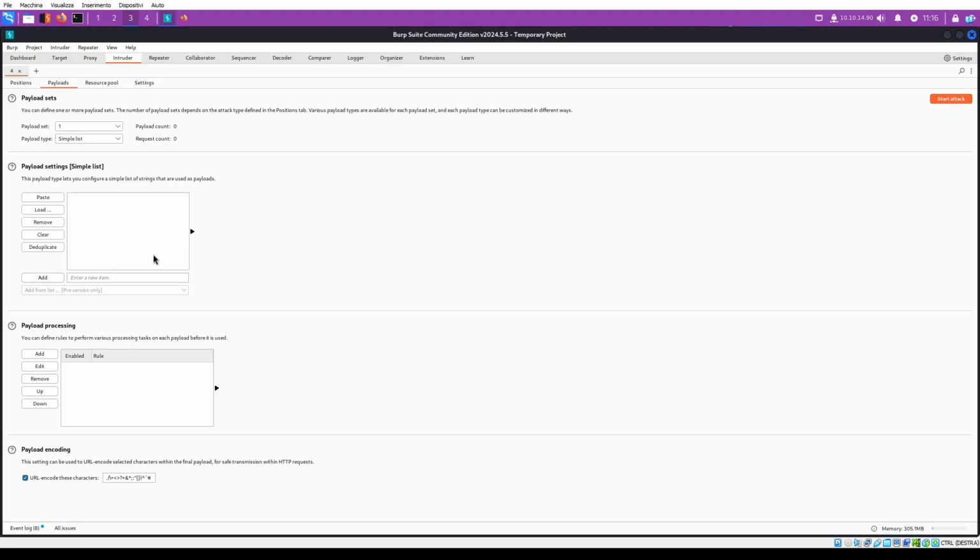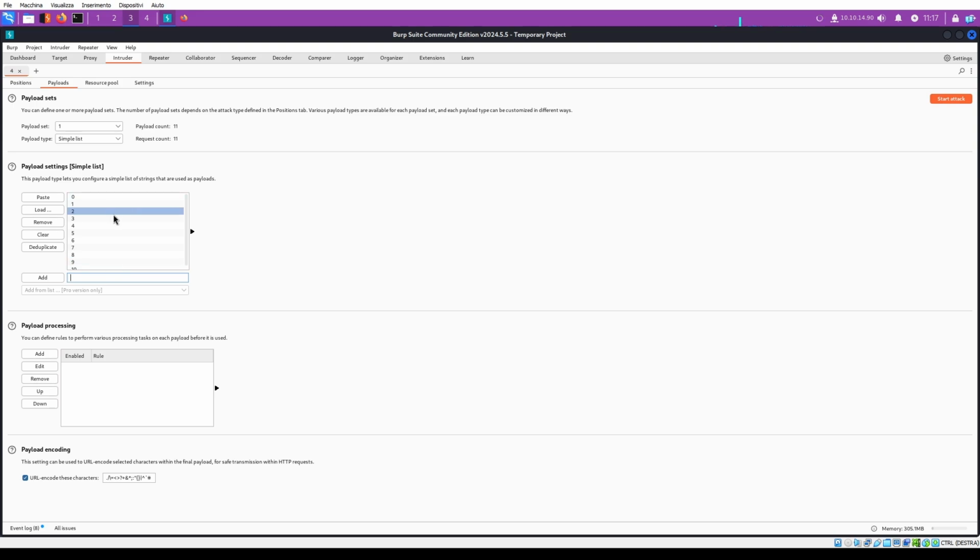Just to do enumeration and search for vulnerabilities or something else, we can use a simple list. For example, we can set a list of numbers from 0 to 10.